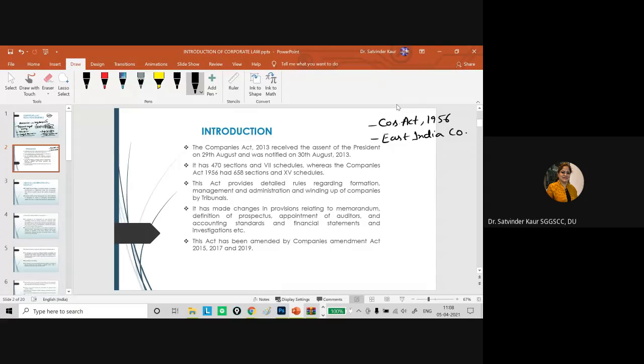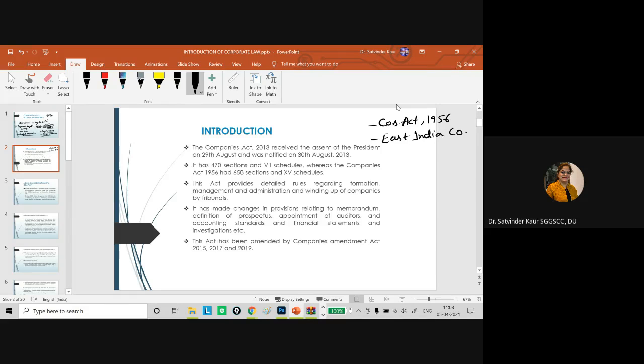From that moment the form of organization was well accepted by the people, and if we need to run the business at a bigger scale, then this particular form of organization is suitable.